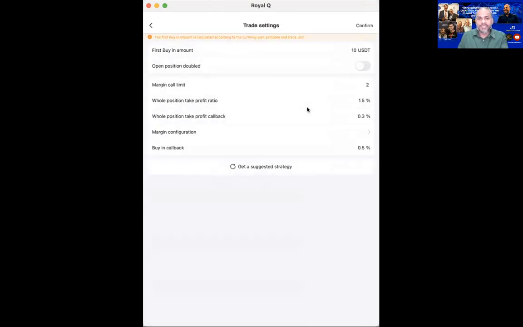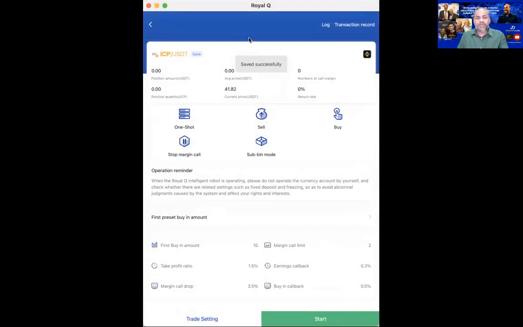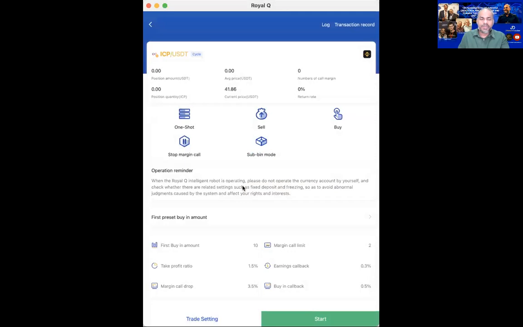So I confirm this. So once I've confirmed that, my next step is what? Make sure you click confirm at the top there. Can you see that? On your top right, there's a confirm button. Click confirm. Once you have clicked confirm, now you are ready to place the trade. So I'm going to start and confirm this trade. Now watch what happened. Okay, now my trade is open.